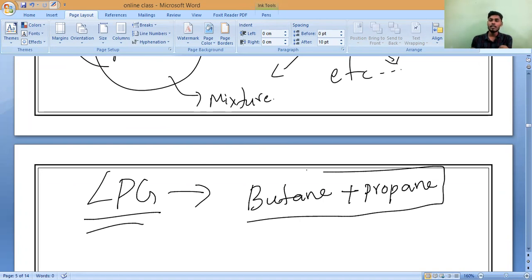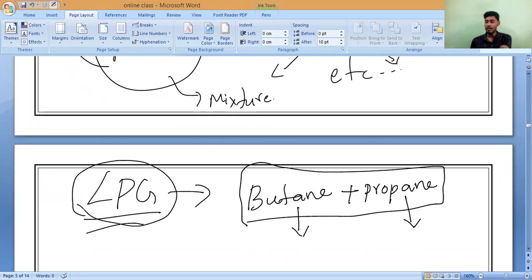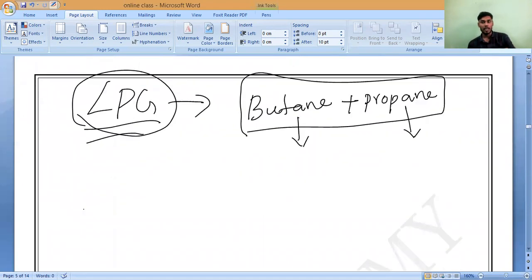These are the two gases present in the LPG. Butane is one pure substance, propane is another pure substance, both mixed together. That is what we call liquefied petroleum gas. Like that, hundreds of examples I can say.